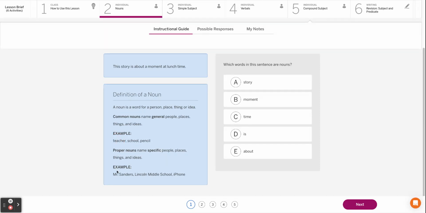So, instead of teacher, we've got Mr. Sanders or Mr. O'Connor. The school, Lincoln Middle School, let's try Hill Middle School. But Hill, Lincoln, the name of the actual school. And instead of phone, we say iPhone. Instead of truck, we say Ford F-150.